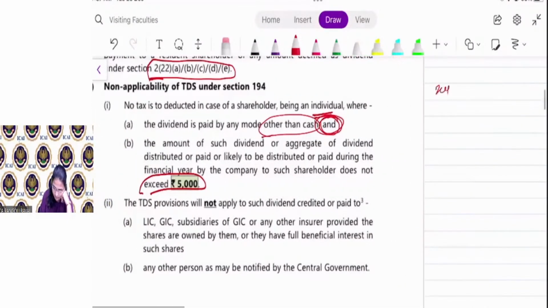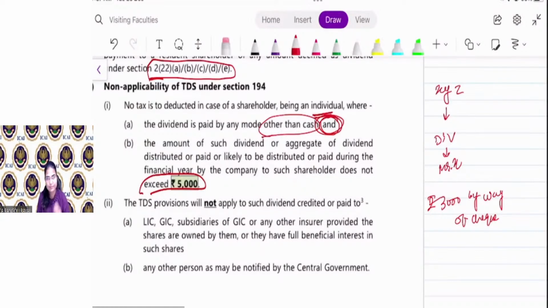XYZ is paying dividend to Mr. X, rupees 3,000, by way of cheque. Is the TDS required to be deducted? Yes or no? Yes or no, everyone?